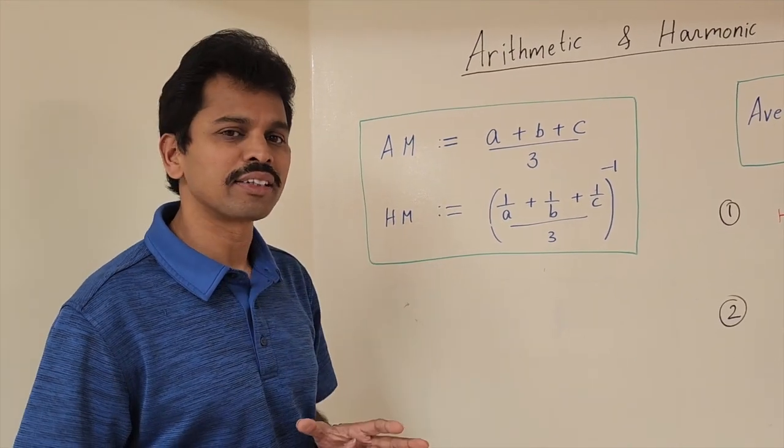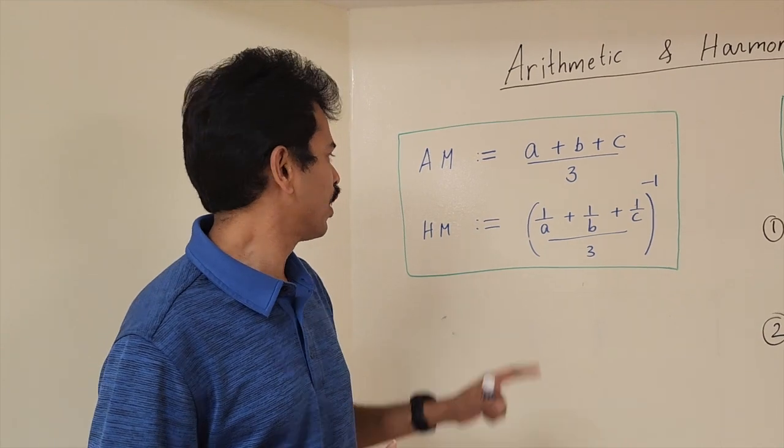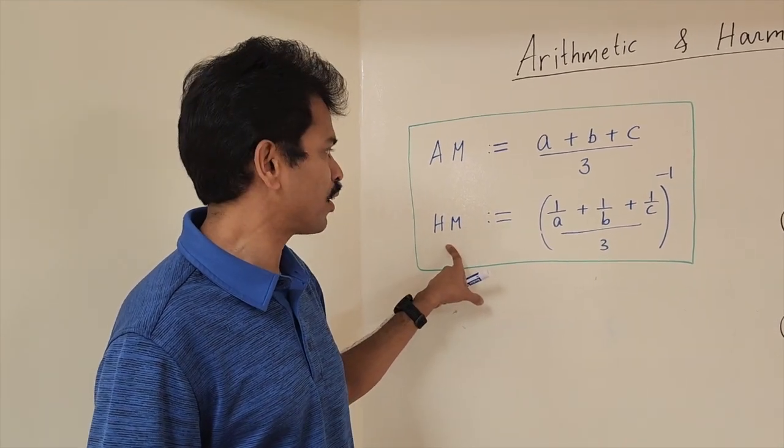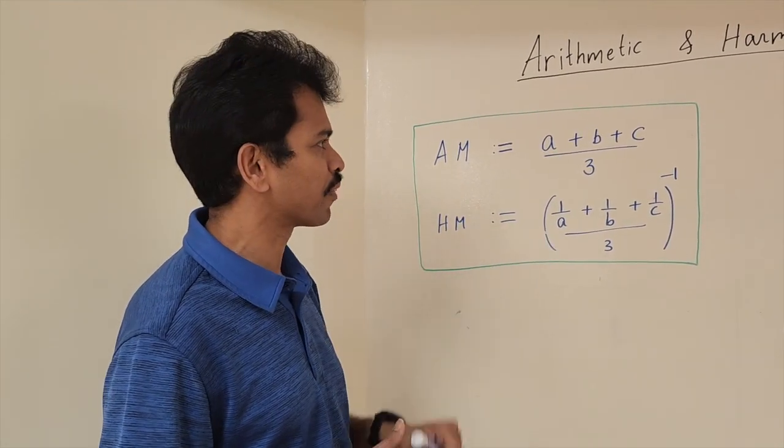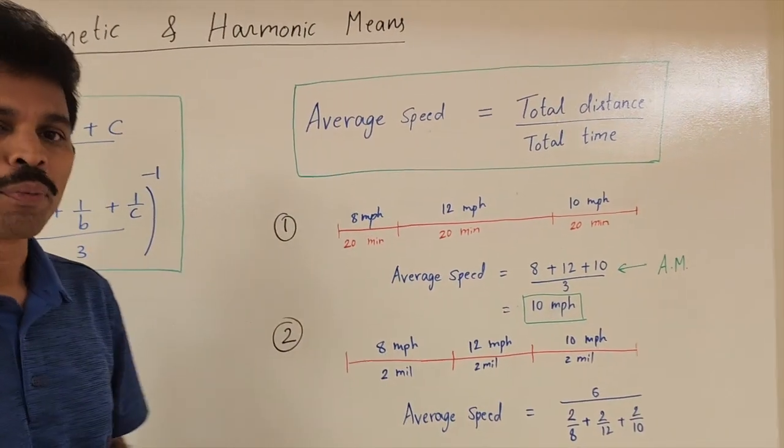Harmonic mean is different. It is the reciprocal of the arithmetic mean of the reciprocals of the three numbers. That's kind of convoluted, and you might wonder why you should define things in such a complicated way when you have a simple arithmetic mean. And the answer is that in a lot of places in physics and engineering, the harmonic mean is the right thing to consider and not the arithmetic mean. Okay? And we're going to illustrate this with average speed problems.